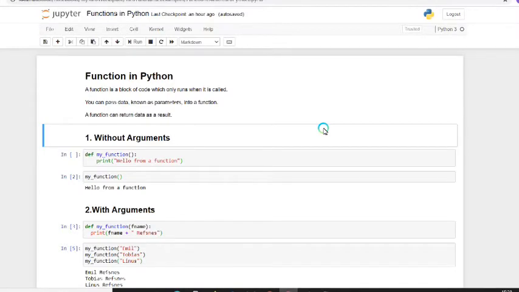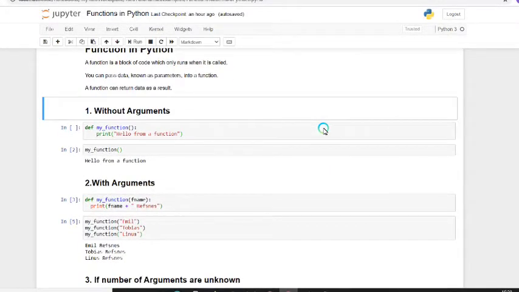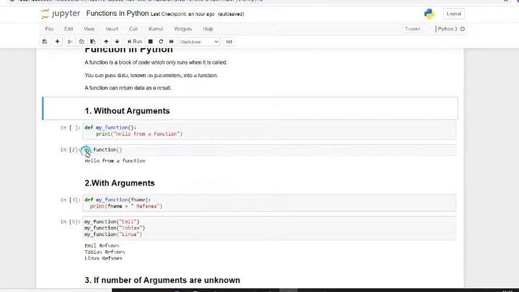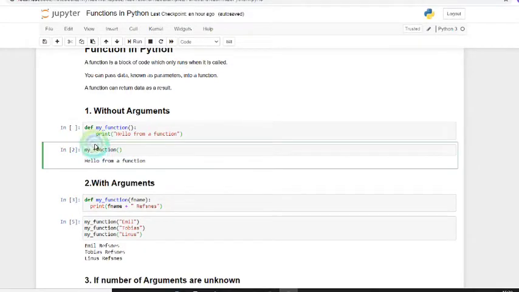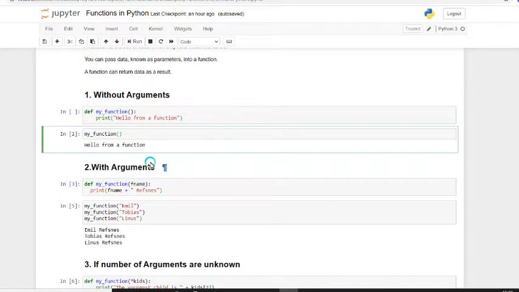So here we are going to see different types of functions and how we can use them. The first one is without arguments. Here I have defined a function, def my_function, and print "Hello from a function". Whenever I call this function, it will execute and print the statement. So this is without arguments, where we are defining a function.